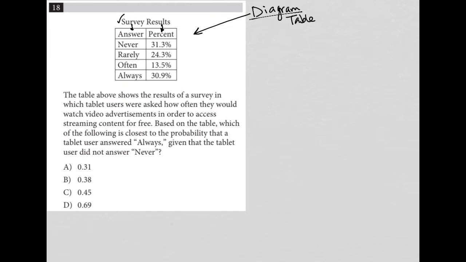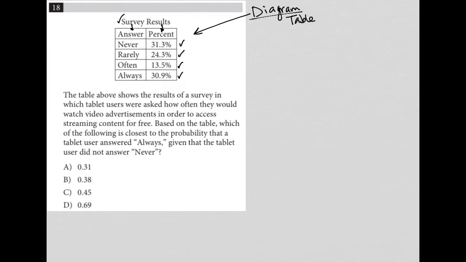So the question says the table above shows the results of a survey in which tablet users were asked how often they would watch video advertisements in order to access streaming content for free. All right, so in essence, 13.5% of people say they often watched video advertisements in order to access streaming content for free, whereas 30.9% said always, 24.3% said rarely, and 31.3% said never. Okay, just want to make sure I understood how this table relates to that first sentence.